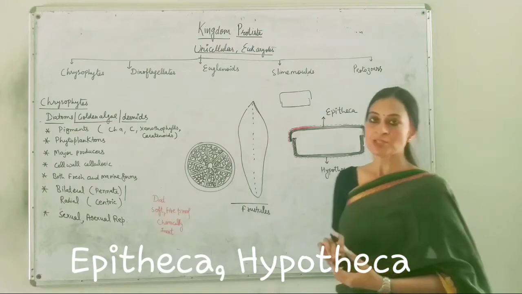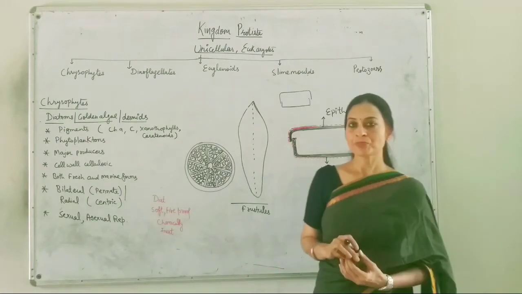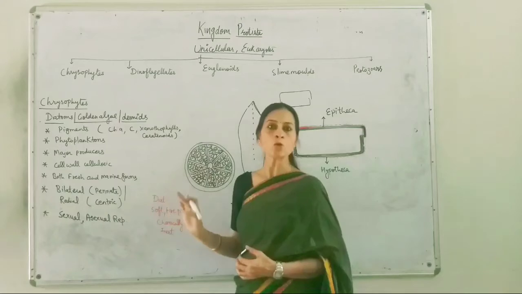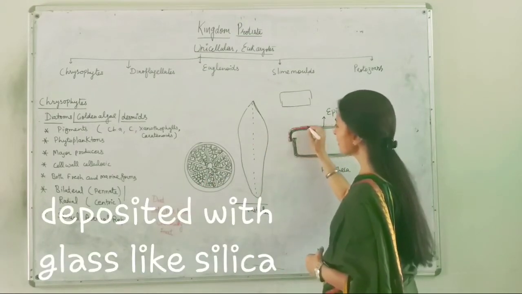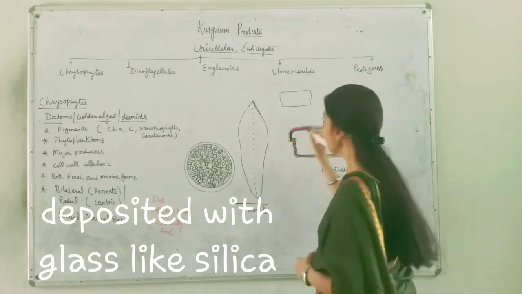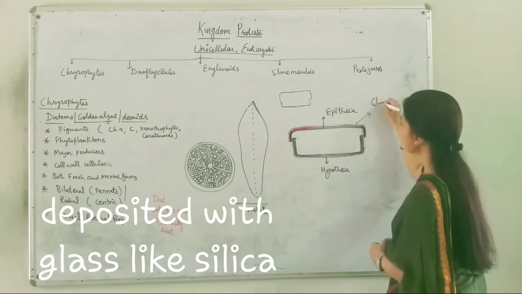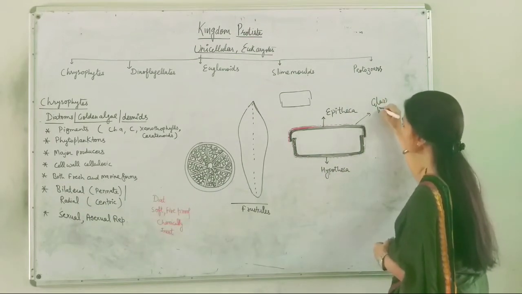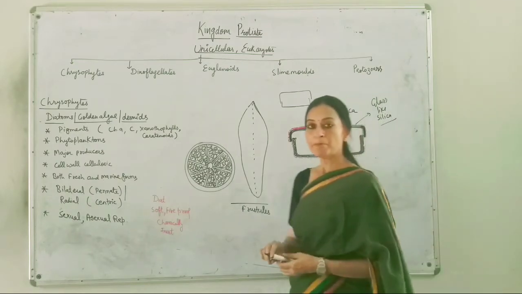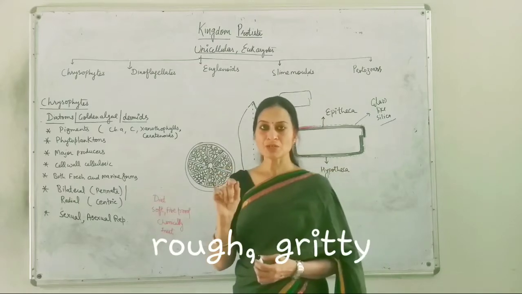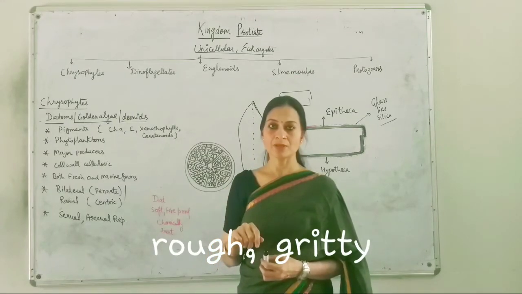Another unique feature about their cell wall is that, obviously, it is cellulosic in nature, but it is deposited externally with glass-like silica material. Glass-like silica. And this silica deposition makes it somewhat rough and abrasive in nature.